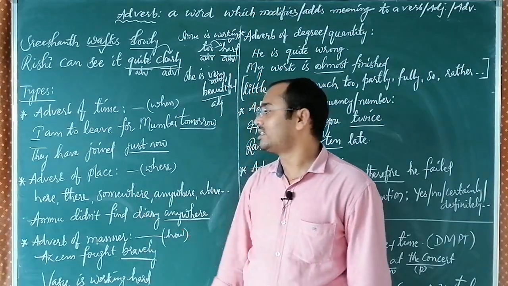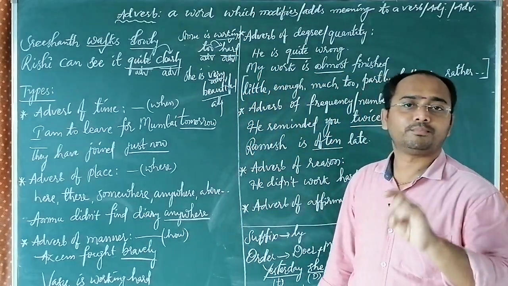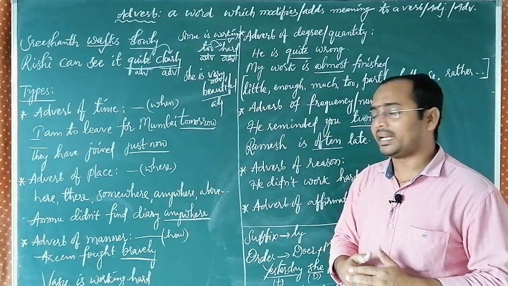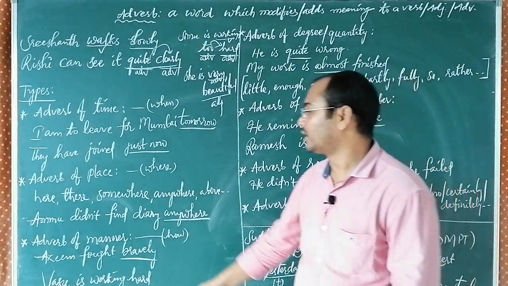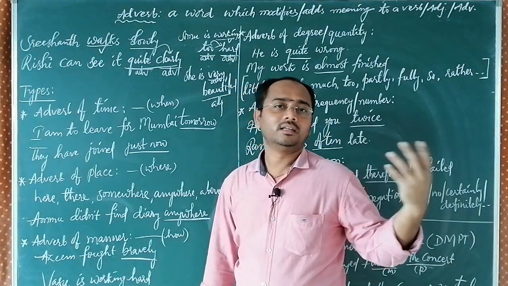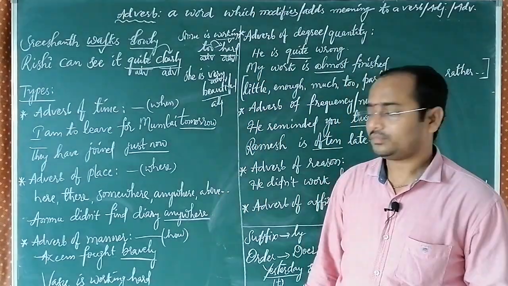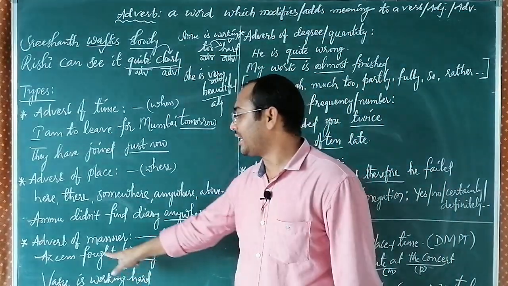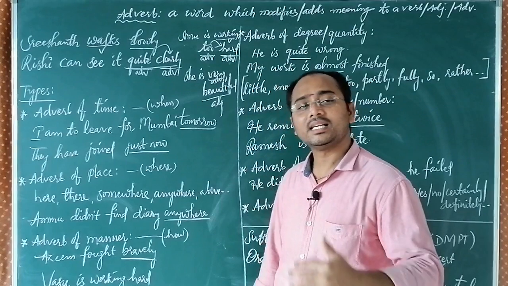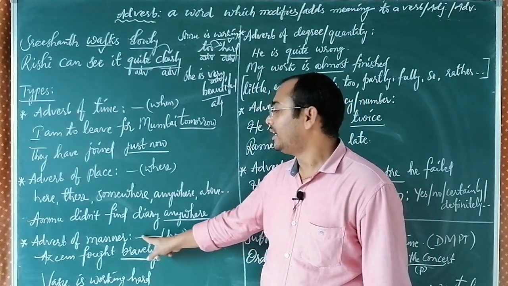So all the place words are considered adverbs of place. Next, adverb of manner. How? Manner, in the sense of how he is doing that work. Azim fought bravely to kill the lion. Here, bravely is the manner of Azim, how he has fought. So bravely is the adverb.